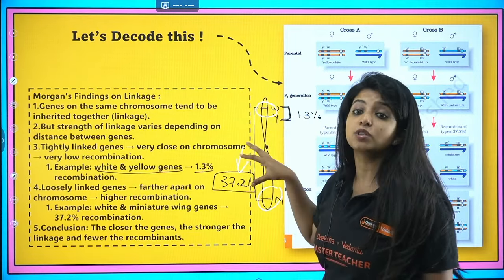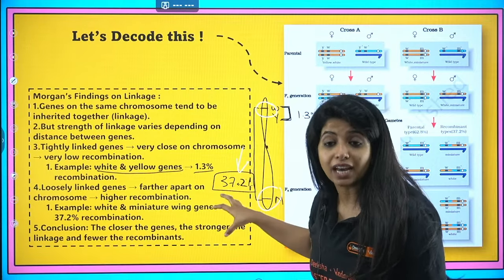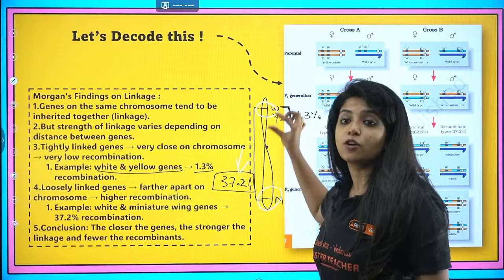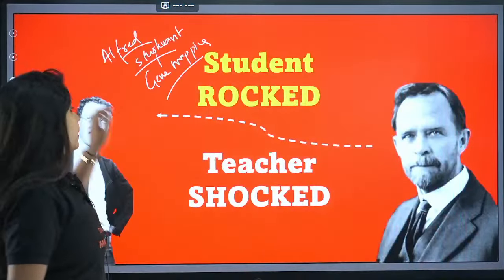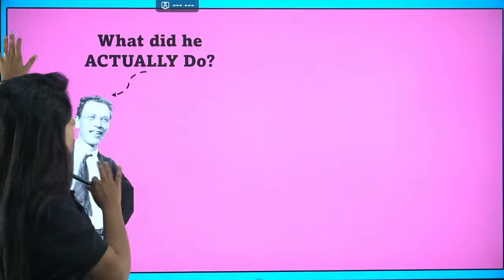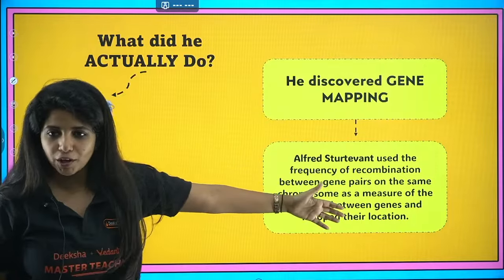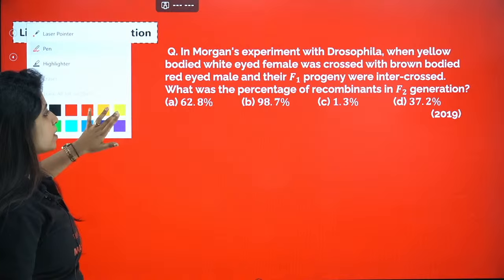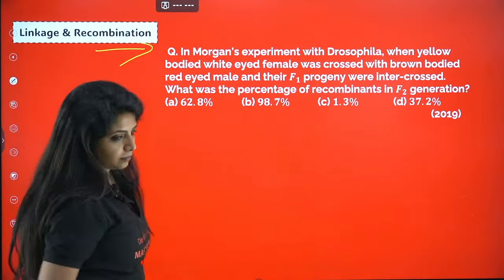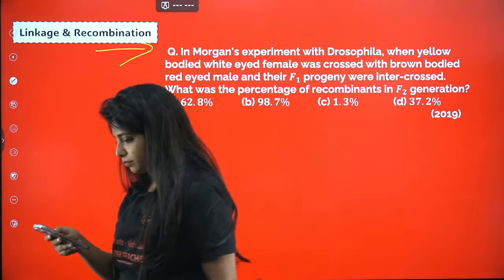That is why it shows this much amount of recombination. So the teacher found the recombination percentage, and with the help of that, the student found the location of the gene, and that is known as gene mapping. And if you have understood this concept, then obviously, my dear children, so Alfred Sturtevant, I'm just talking about him, you can try to solve this particular question.